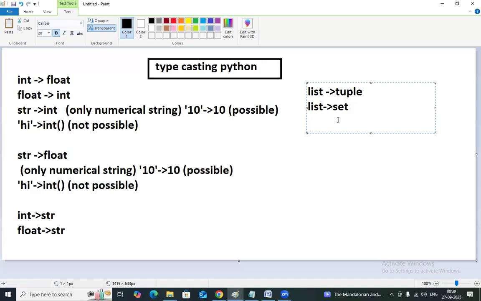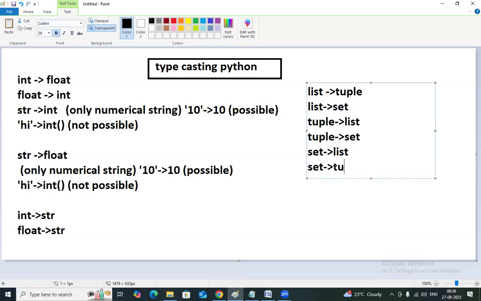I have tuple data, and I can convert it into list or set. Yes, possible. So list to tuple, list to set, tuple to list, tuple to set, set to list, and set to tuple are possible.